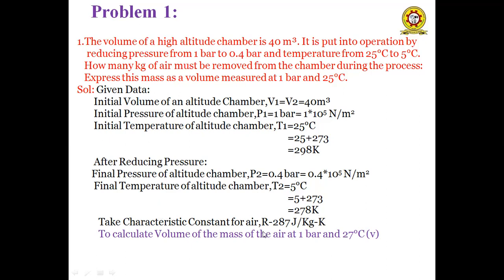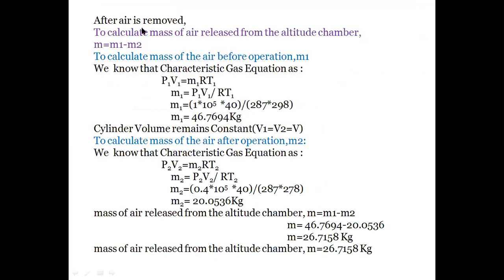Take the characteristic gas constant of air as 287 joule per kg Kelvin. So first, what we have to calculate is the volume of the mass of air at 1 bar and 25 degrees centigrade, represented by the letter V. For calculating V, we have to know the value of M. So we have to calculate how many kgs of air are removed from the chamber during this operation. The mass of air released from the altitude chamber is represented by the letter M.